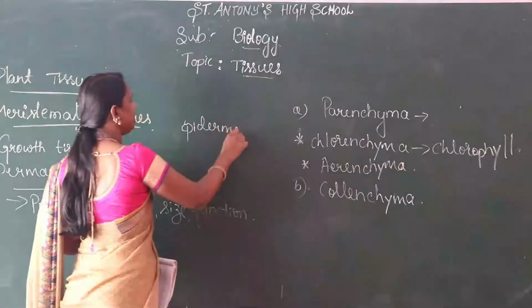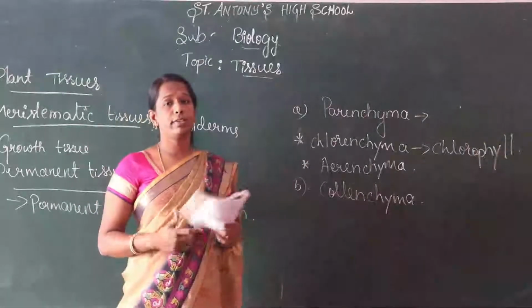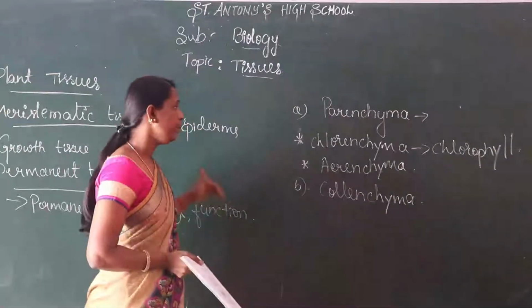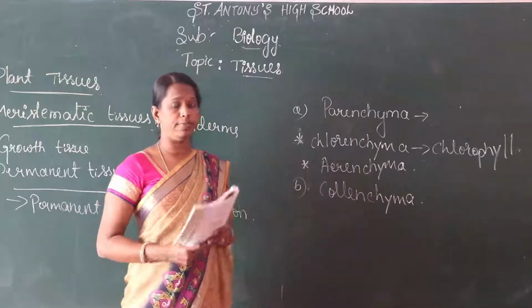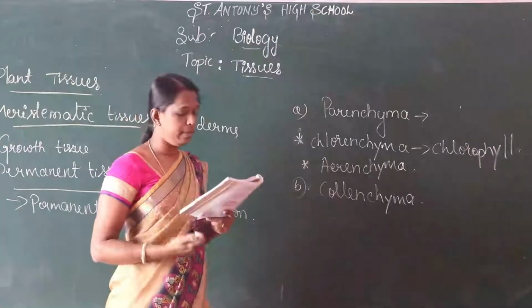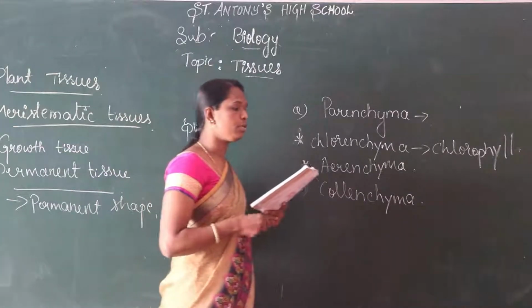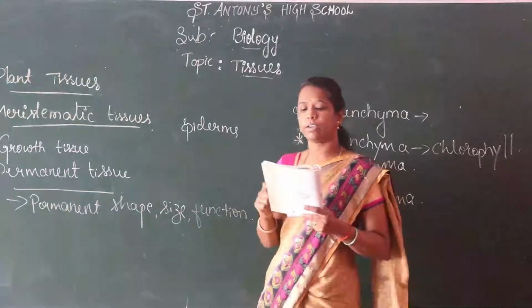Human beings and animals also have epidermis, the first layer of the skin. So collenchyma helps in bending of the leaves. It occurs below the epidermis. The cells of this tissue are living, elongated, and irregularly thickened at the corners.